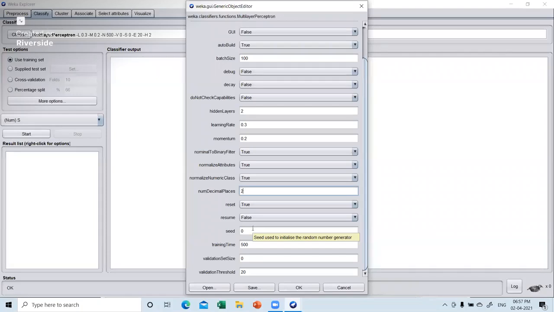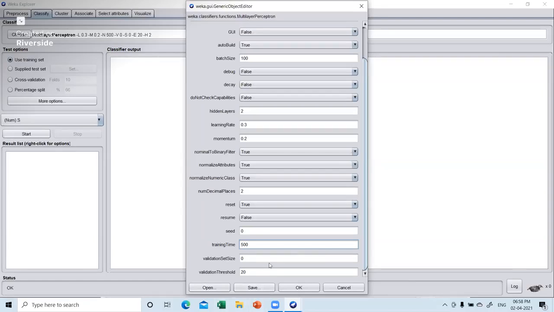The seed is actually to initialize the random number. If you want to randomize your weights, then you can use this particular property. Then the training time is nothing but the number of epochs. I hope you know what epochs are. Epochs are nothing but the iterations, as they are popularly called. So you can change it over here if you want 500, 600, or we can change it in the GUI also later. But for the time being, let's keep it as 500.